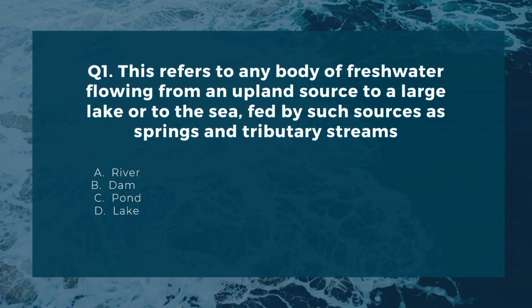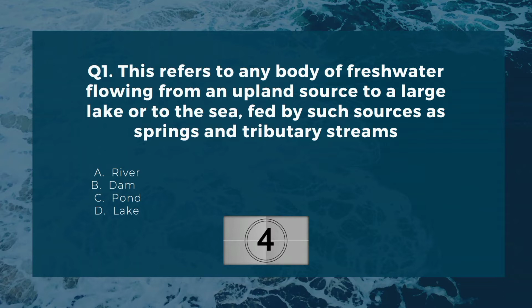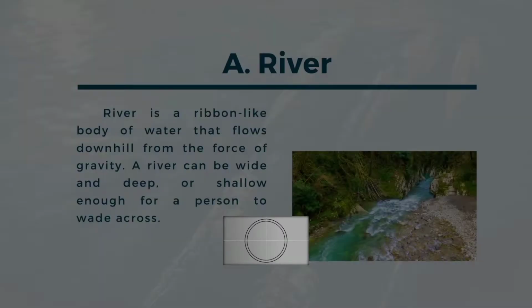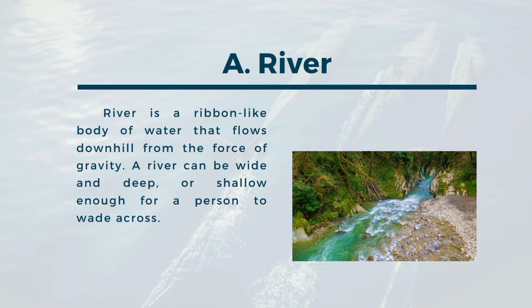Number 1. This refers to any body of freshwater flowing from an upland source to a large lake or to the sea, fed by such sources as springs and tributary streams. A. River. B. Dam. C. Pond. D. Lake. The correct answer is A. River. River is a ribbon-like body of water that flows downhill from the force of gravity. A river can be wide and deep, or shallow enough for a person to wade across.